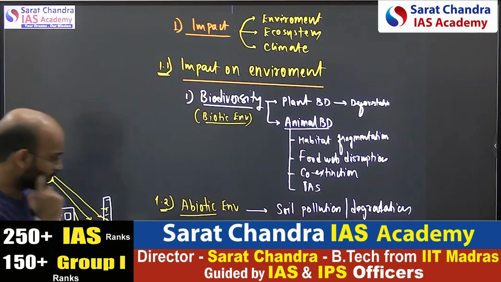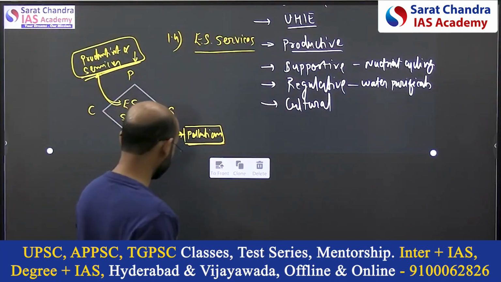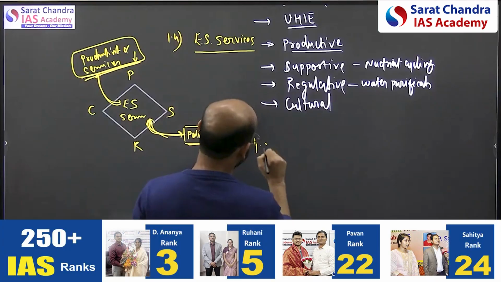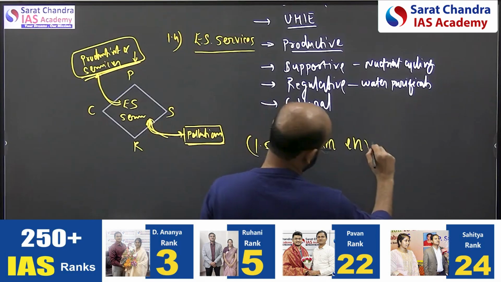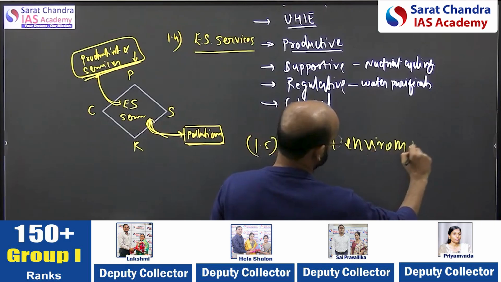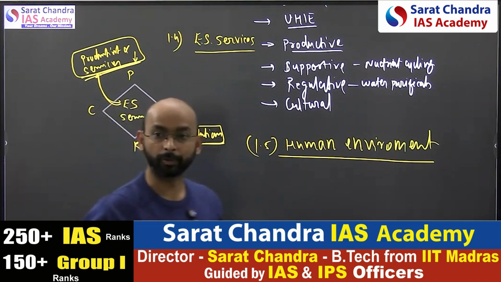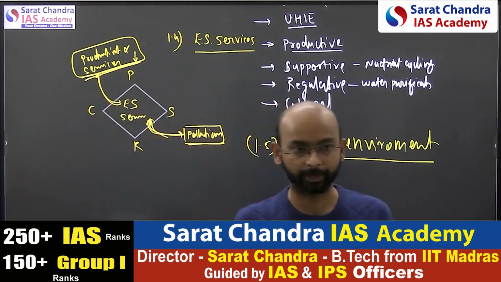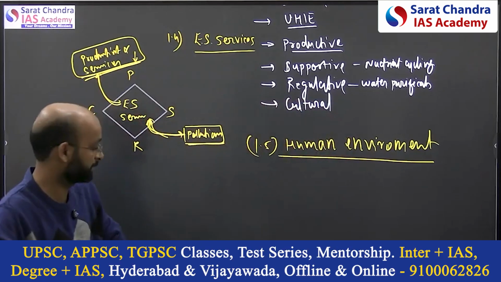Okay. Along with this, the 5th dimension, we should write one more point here, is the human environment. See, environment is not away from the human, right? Humans are also the part of the environment, as a part of the abiotic factor, biotic factor.